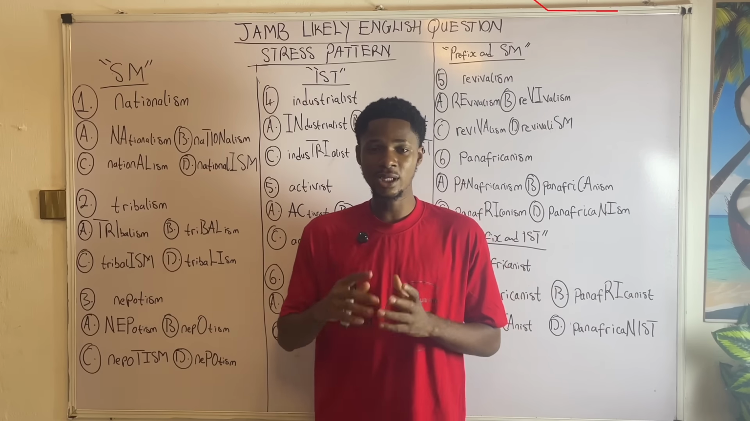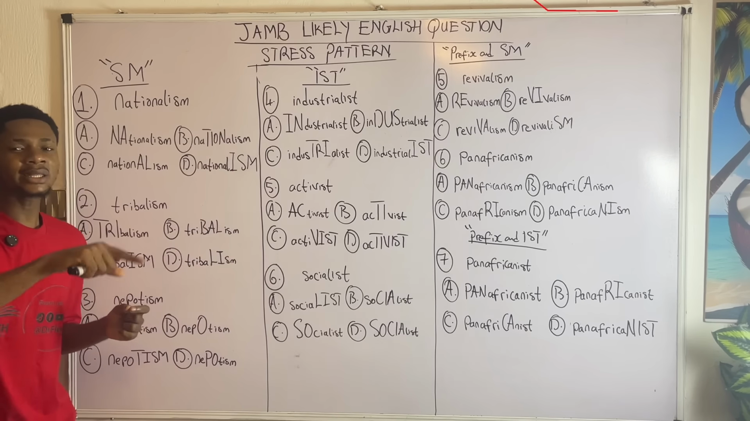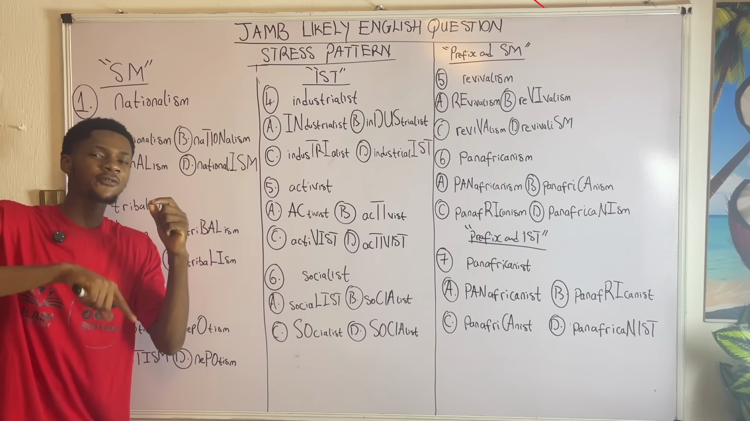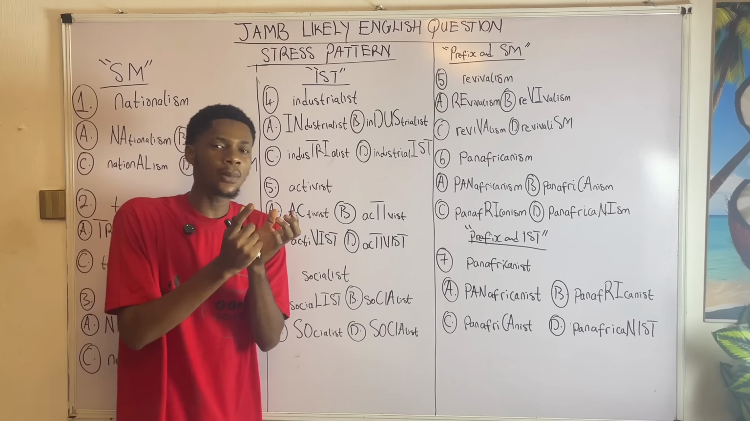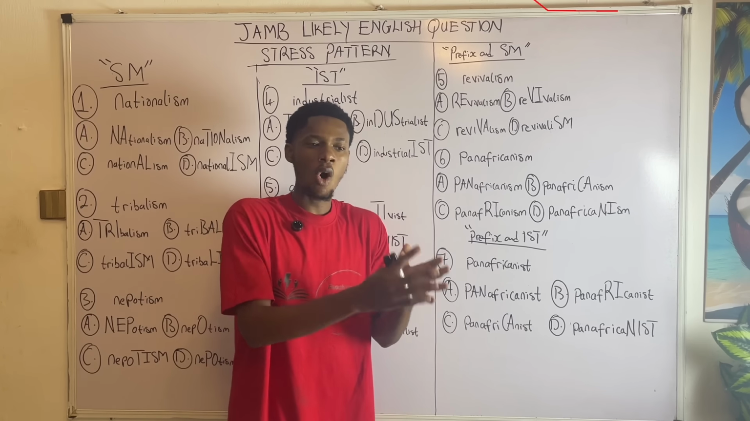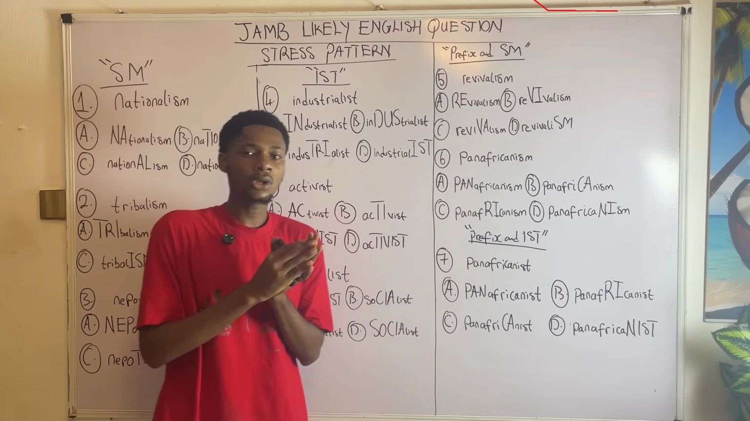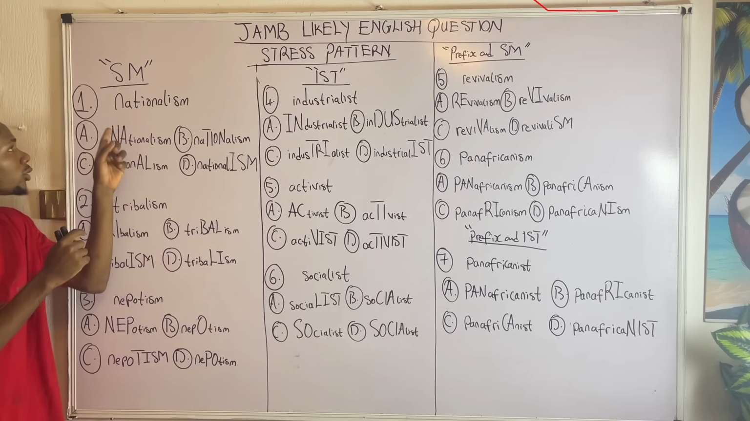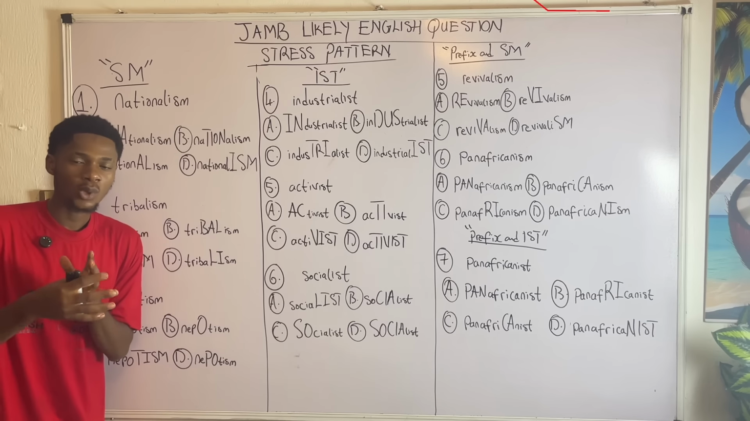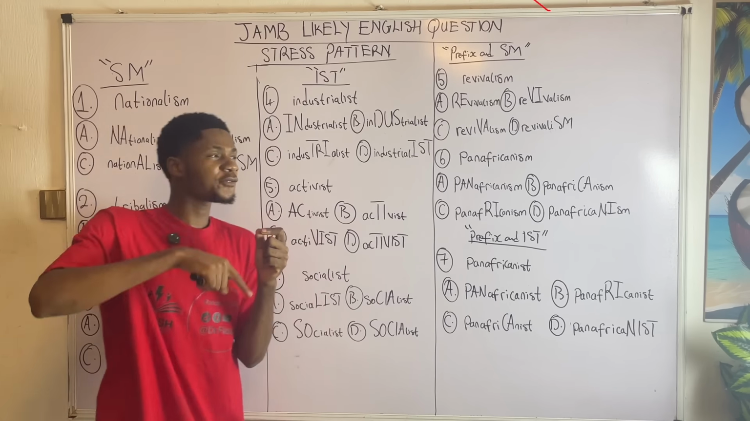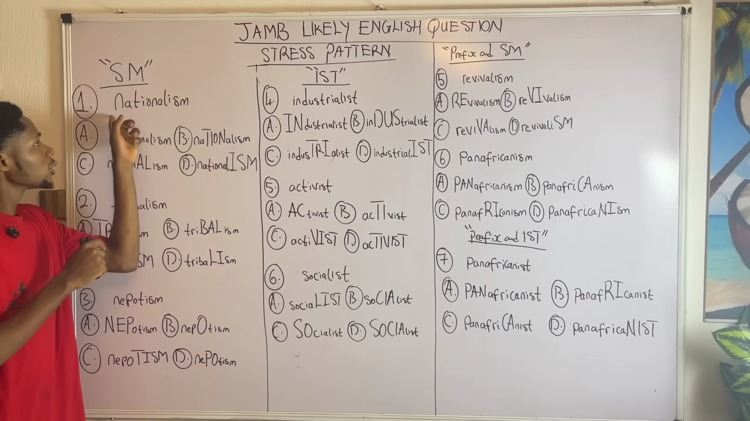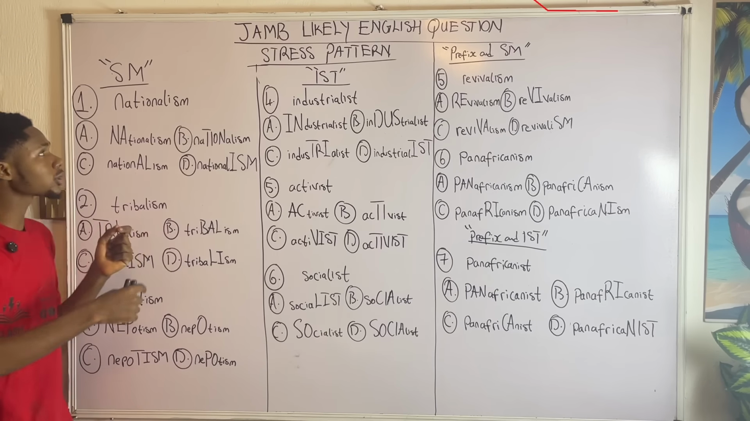For nationalism, let's go straight to the point. How do we stress this word? Kindly take note that whenever a word ends with SM, the stress is always on the first syllable. The first syllable is formed by combining the first set of consonant and vowel together. In this case, we're having na. That's the first consonant and the first vowel. So na is the first syllable in this word, and it is what we are going to stress. Now to stress or pronounce it, it becomes what?